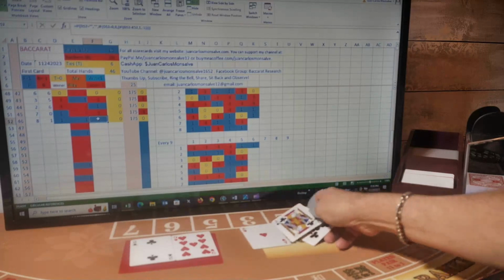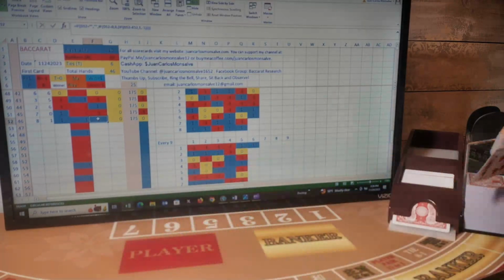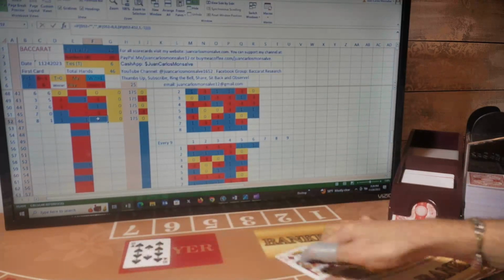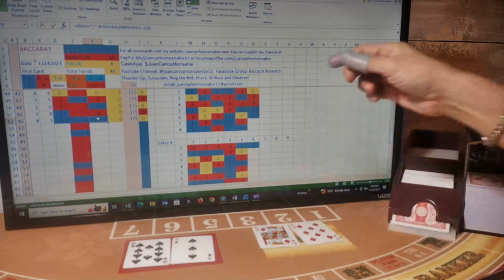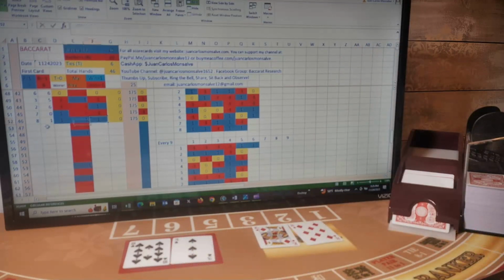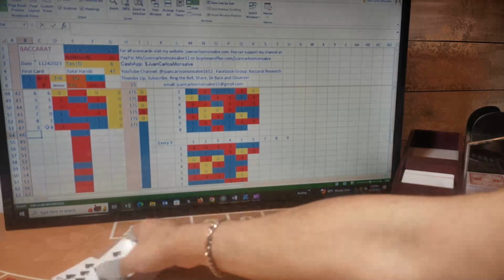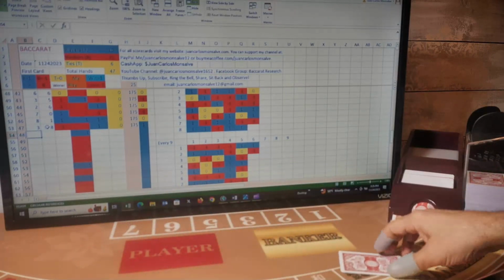My next bet will be a banker. So first card for player, first card for banker, second card for player, second card for banker. Banker has a natural 8, player has a 3. This is a banker hand. I was betting banker, so I won this hand. So next hand I will be playing player.